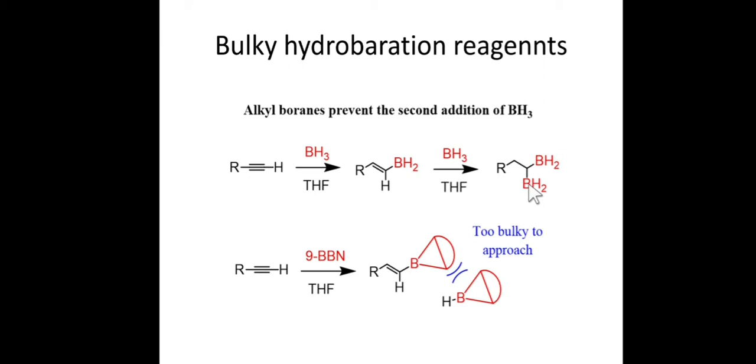To avoid this kind of multiple addition, we can use a bulky hydroborating reagent, such as 9-BBN. This is the structure of 9-BBN, abbreviated like this. When we add 9-BBN to the alkyne, only one derivative is formed, and finally we can hydrolyze it to form an enol, which will tautomerize to a ketone. So this is how we use the bulkiness as an advantage for the hydroboration reaction.